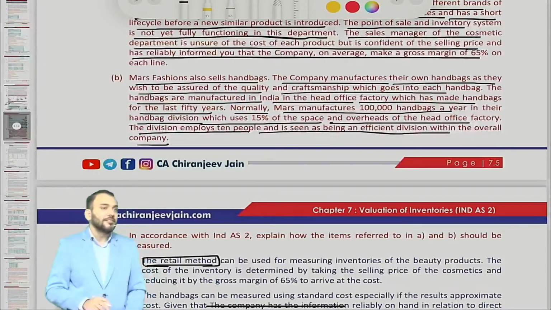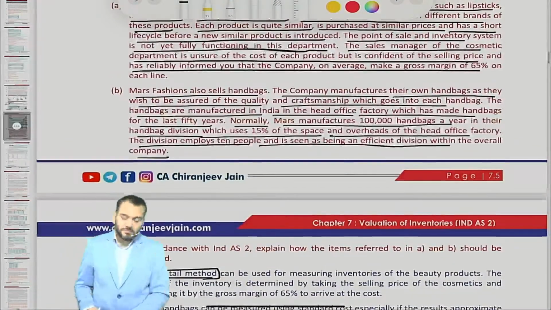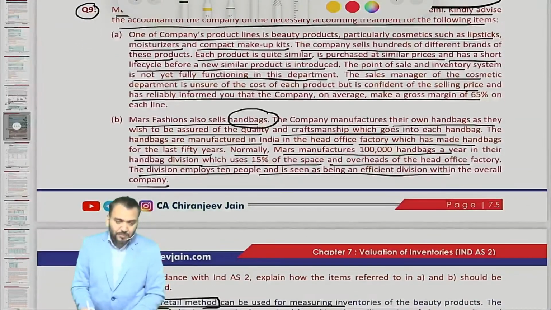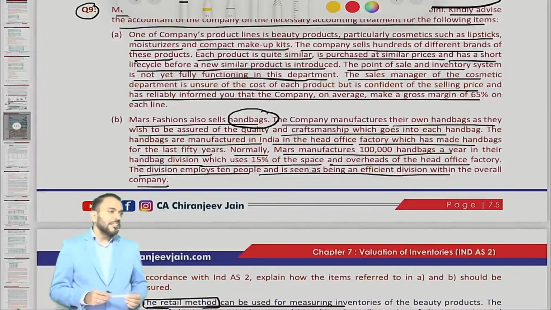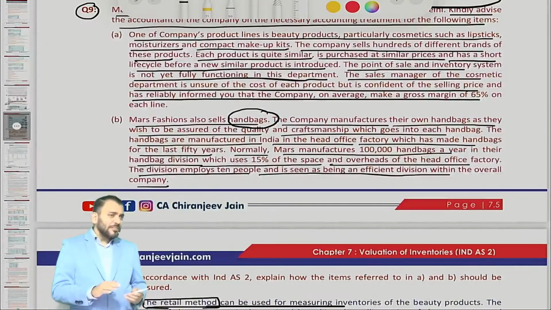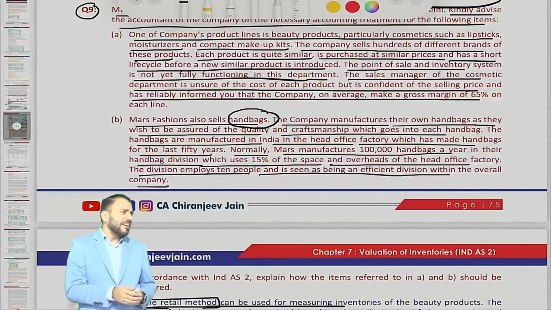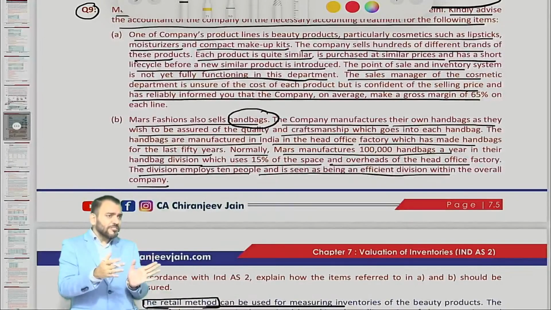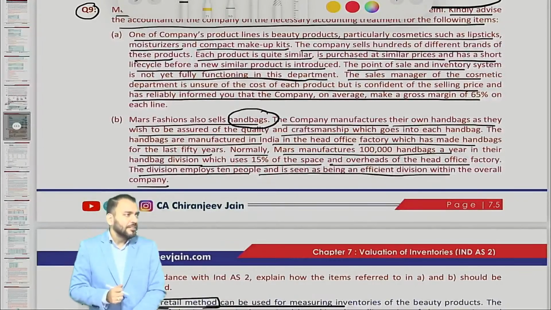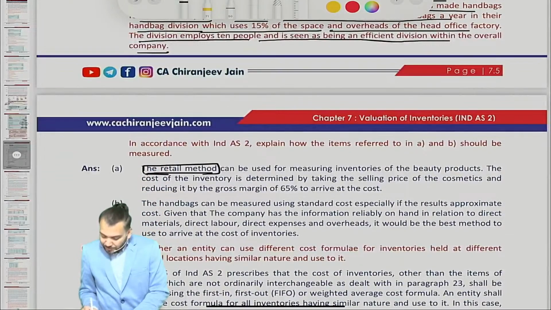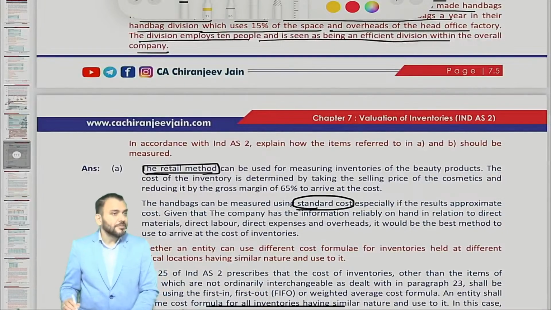But which method? You have not understood. These handbags, whatever they are manufacturing, whether interchangeable or not, they will produce similar handbags. Whenever they go for production, there will be similar handbags. So it means what will be applied? Standard costing. Standard costing. Understood.